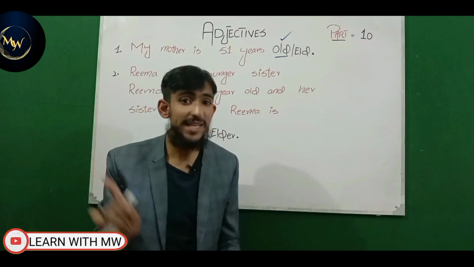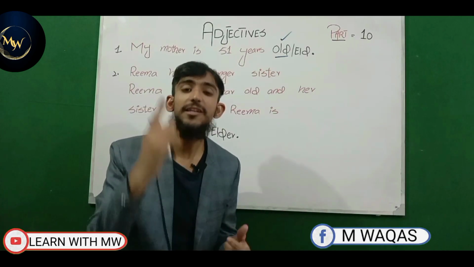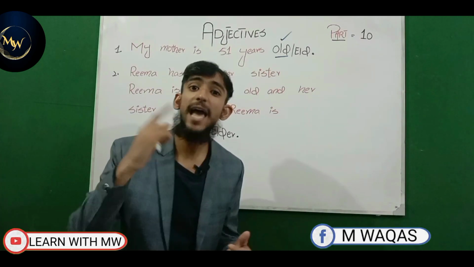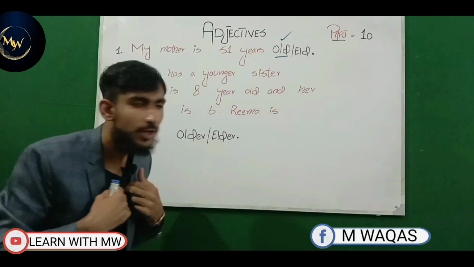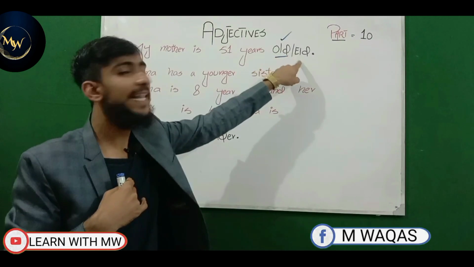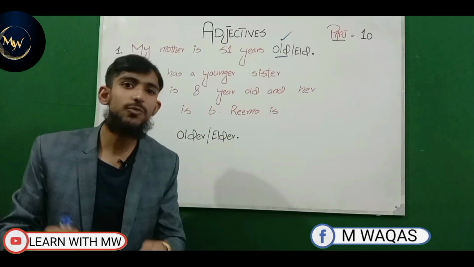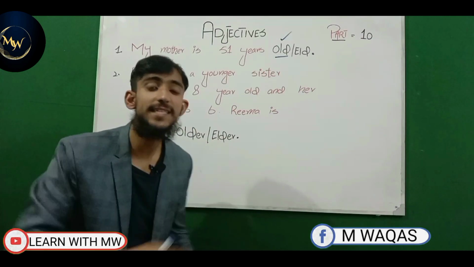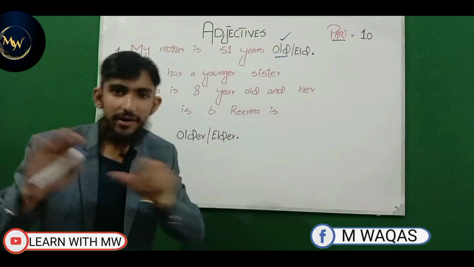We have learned in the basic concept, in the previous slide, that elder is used for human beings having a blood relation. Now I have a blood relation with my mother. So why is old right and elder wrong? That's why in this slide we are going to discuss the advanced concept of older and elder.